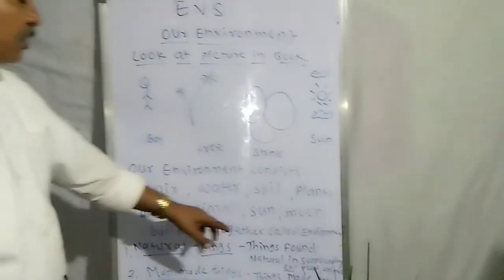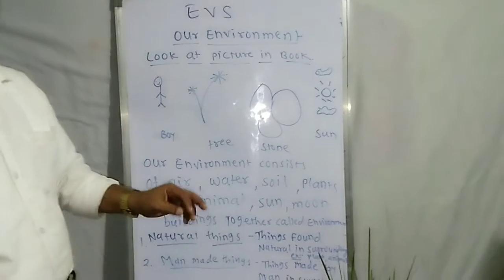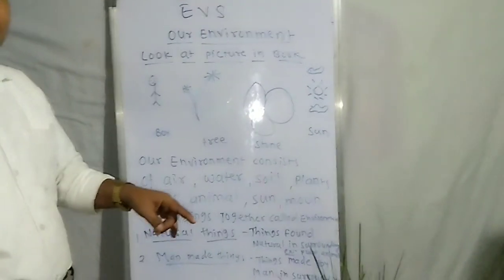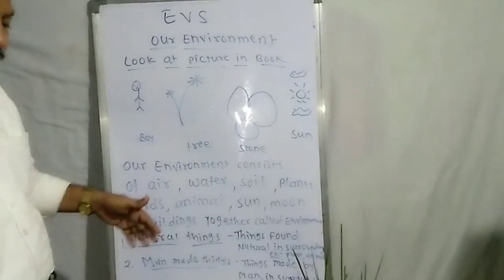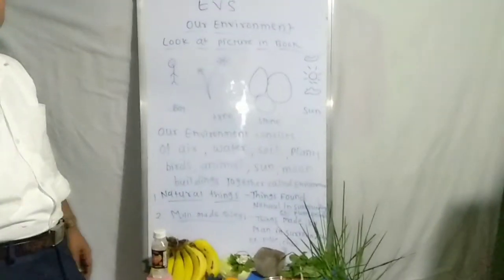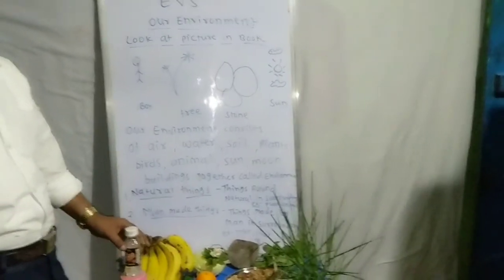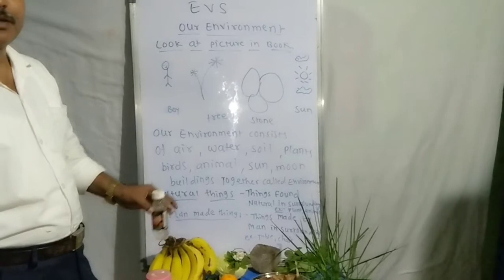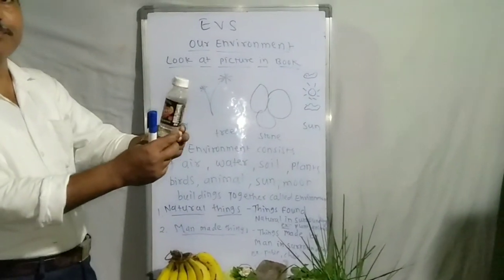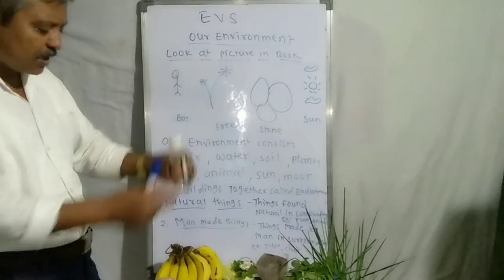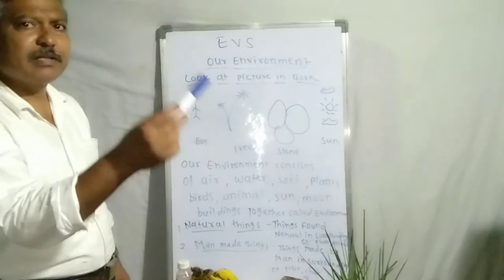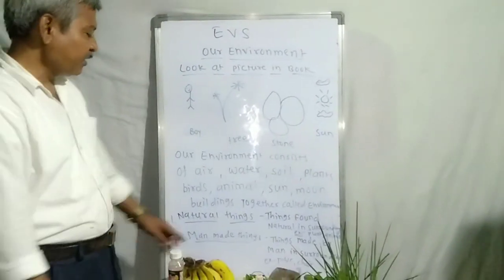The things which are found naturally in nature are said to be natural things. So which are the natural things? Plants and animals, fruits, all these are natural things. And which are the man-made things? The things which are made by man are called man-made things. This bottle is made by man, so it is considered a man-made thing. And this is the pen. This is also made by man, so this is also a man-made thing.